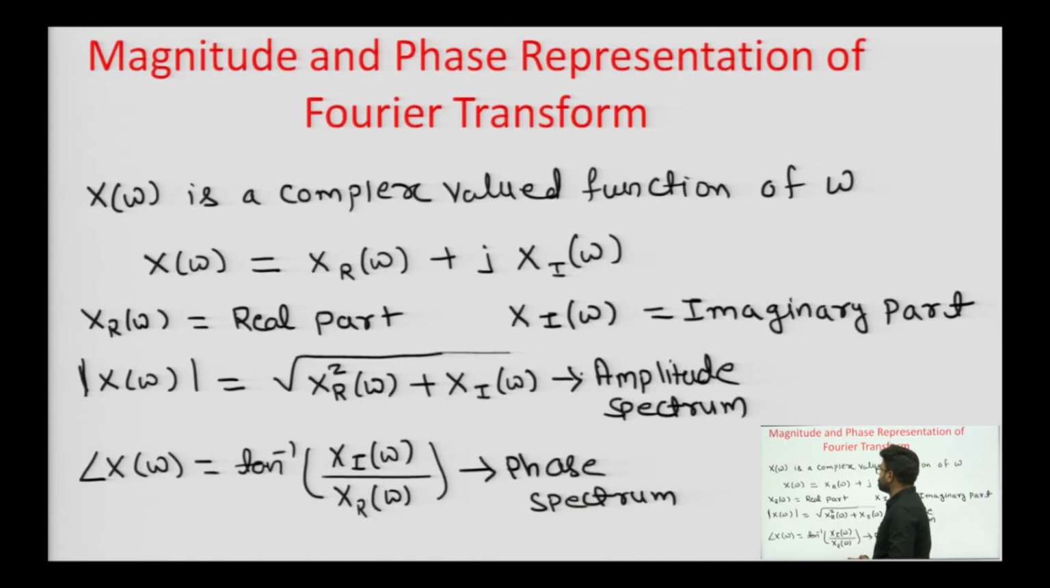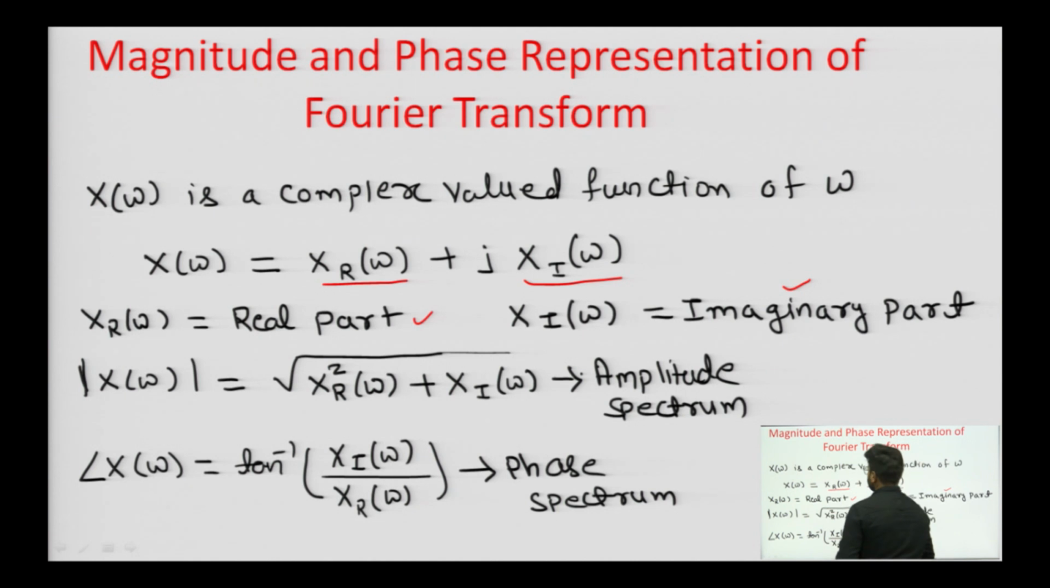So, now the magnitude and phase representation of the Fourier transform. X of omega is a complex valued function of omega. The X of omega term that will come after evaluation of any signal will have some real part X r of omega, and it will have some imaginary part.